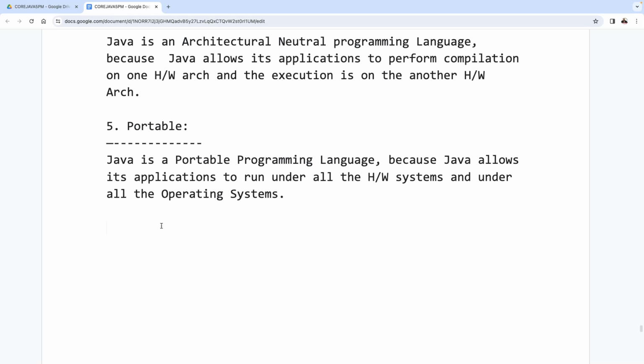So finally, what exactly are the points we understood here? The final concept is: Java is a portable programming language. Why? Because Java allows its applications to run under all the hardware systems and all the operating systems. Because of this reason, Java is a portable programming language. Yes, sir, got it or not?